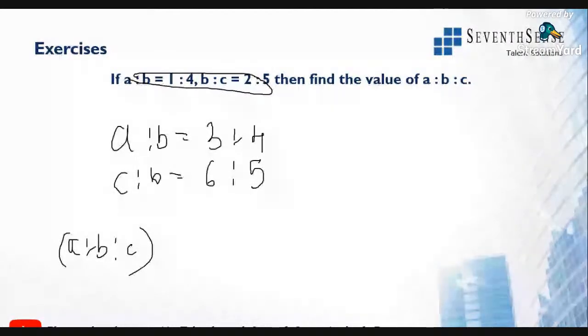What is the answer? Yep, anyone? Guys, it is very easy here.